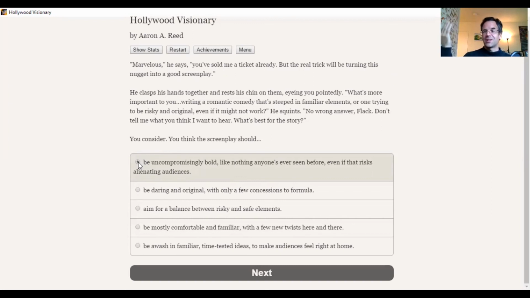Okay, you can have Frank Sinatra and Otto Preminger work together to make a movie about drug addiction called The Man with the Golden Arm. And you'll have scenes of Frank Sinatra shooting up drugs in a hotel room. That's an uncompromisingly bold idea. And it was like nothing anyone's ever seen before. No one's ever seen Frank Sinatra shoot up heroin on the screen.